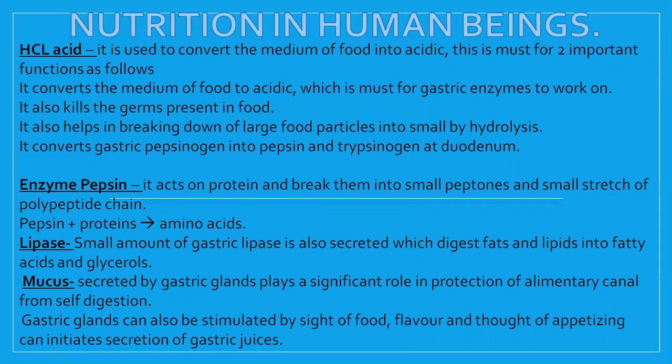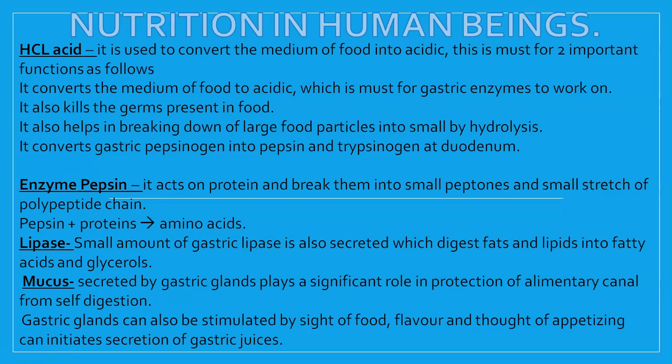All along the length of the digestive system, the mucus is secreted. Okay, so it will be preventing digestion, not only in the stomach but also in the duodenum, in the small intestine, and even in the large intestine. So there is a continuous secretion of mucus which is guarding our digestive system from being digested. Okay, so these are the functions of the various secretions of the gastric juices which are found in the stomach.